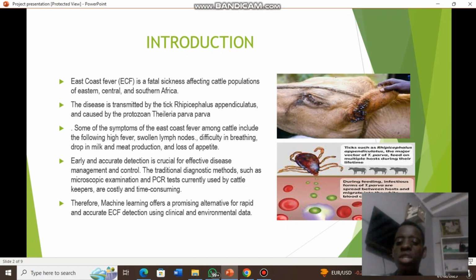Early and accurate detection is essential and very crucial for disease management. That is why we have come up with this machine learning model. The nature of this disease is that if it is detected early, it can be treated and it may save the life of the cattle and also increase production on the farm. If it is detected very late, chances are high that the cattle may not survive, and it poses potential risks and losses to farmers.